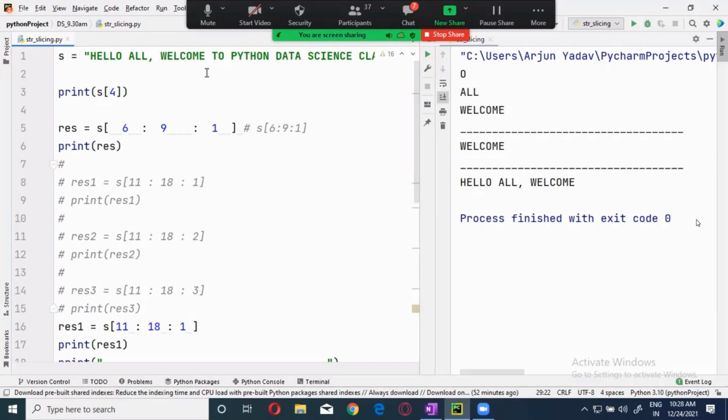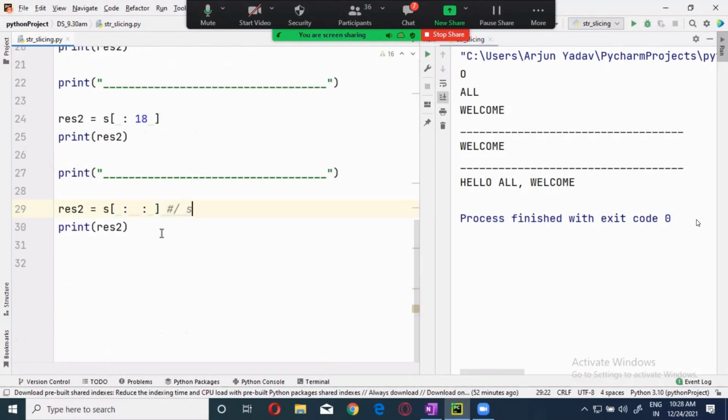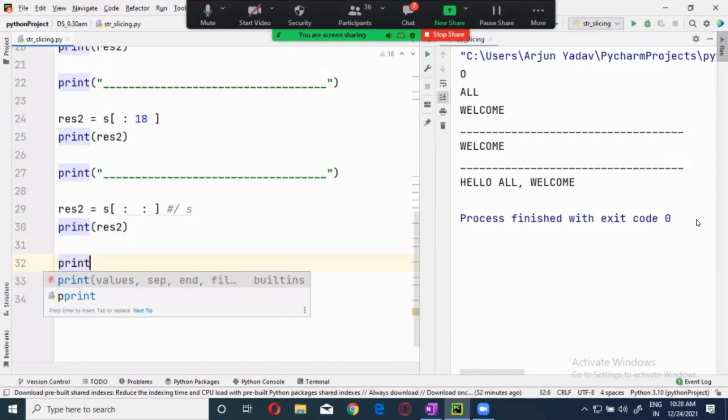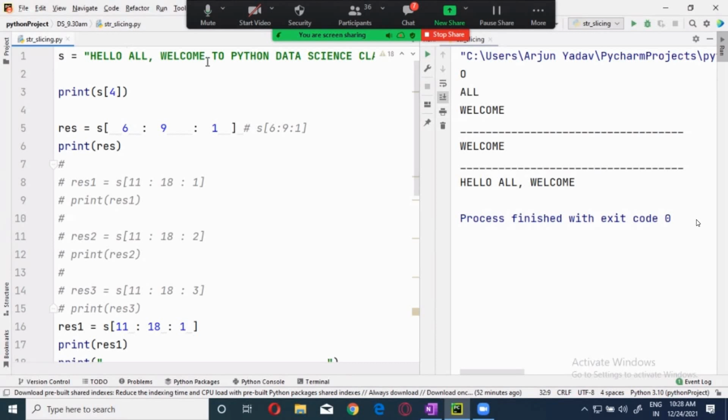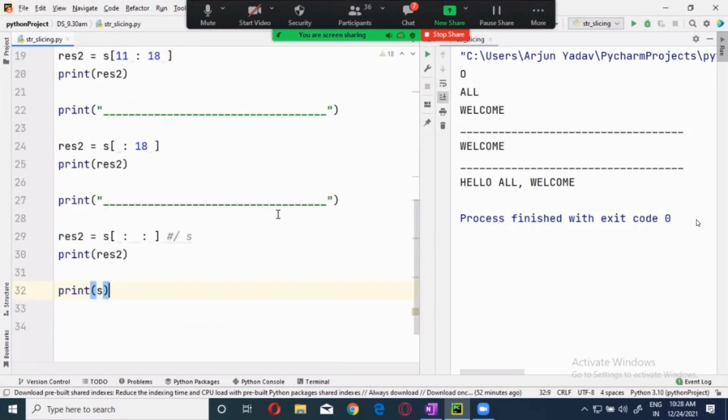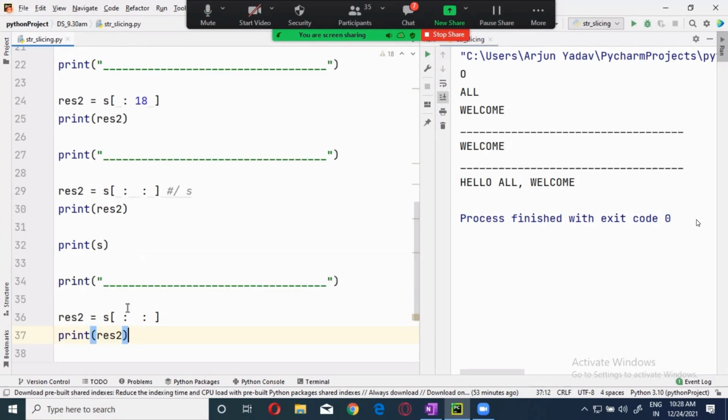The complete string. Whenever you are printing S, S is nothing but a complete string, guys. So that is internally recognized like this. So if you are giving it like this or like this, you are going to get the complete string. Now, let's go to the next one.